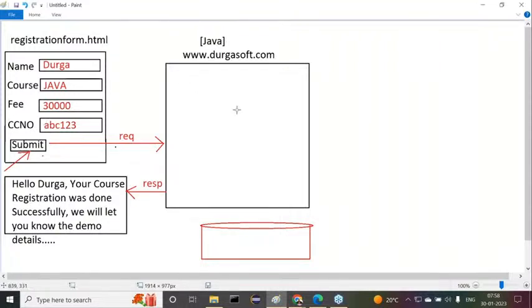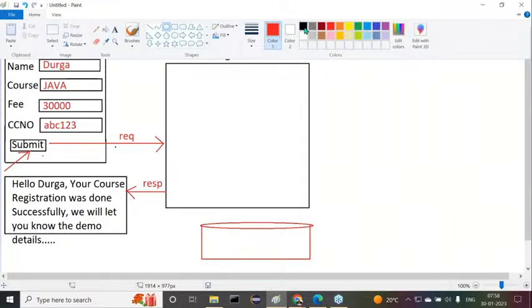When the request comes to Durgasoft, it gets the required data. With that data, it tries to get bank services from some bank provider.